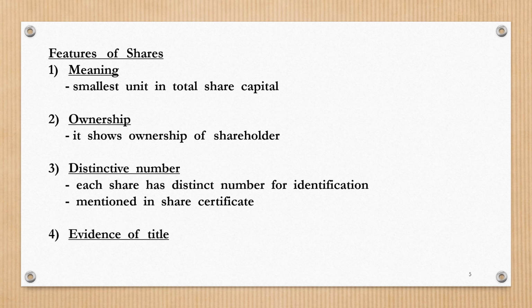The fourth feature is evidence of title. Shares represent evidence, that is proof of title of ownership to shares. Whenever a company issues shares in physical form, it gives a document which is called a share certificate, and this document acts as a proof of title of ownership of shares. Thus, shares act as an evidence of title to ownership.